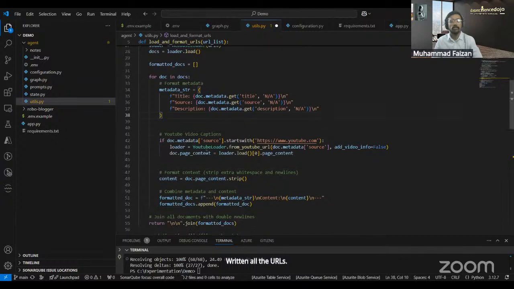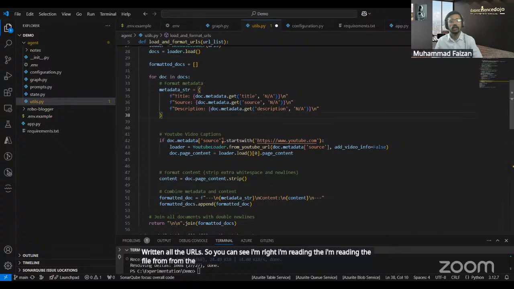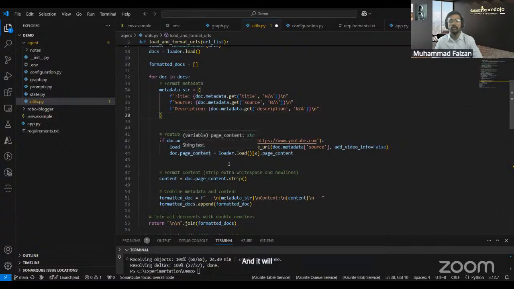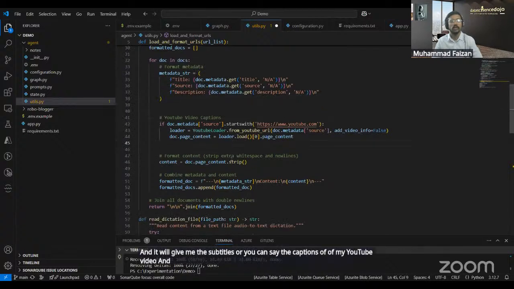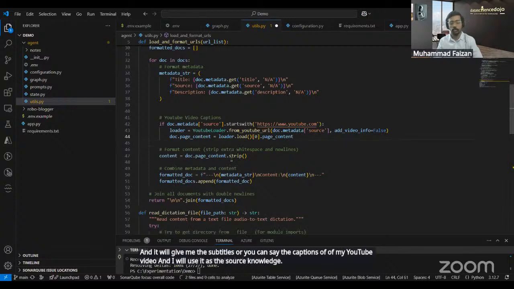You can see I'm reading the file from the location given by my URL, and it will give me the subtitles, or the captions, of my YouTube video, and I will use it as the source knowledge for creating my blog.